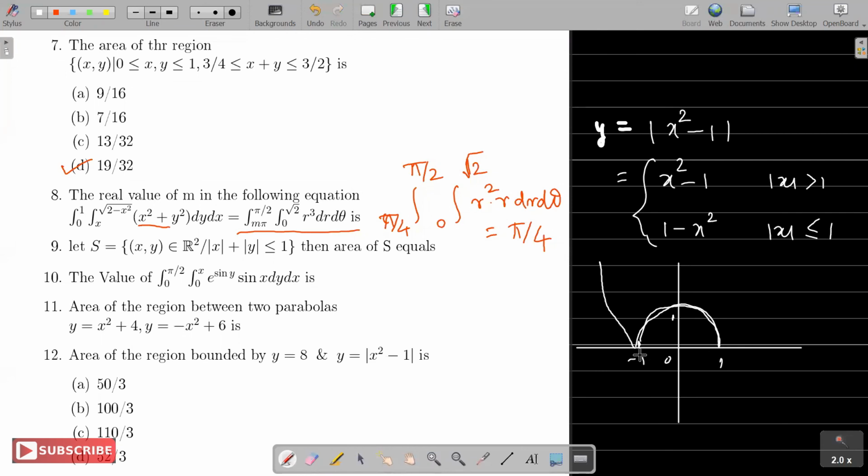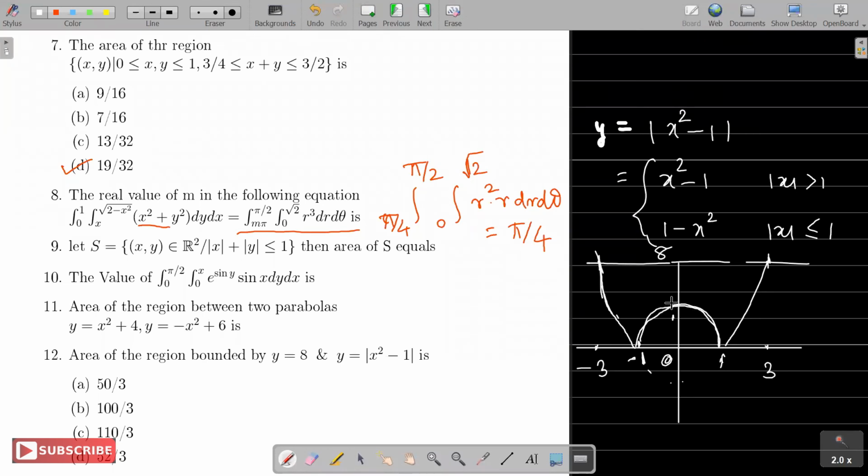And by symmetry, you can work. Fine, so that's the region.